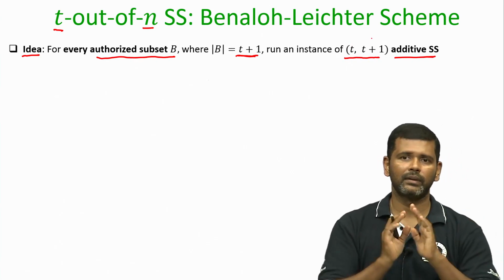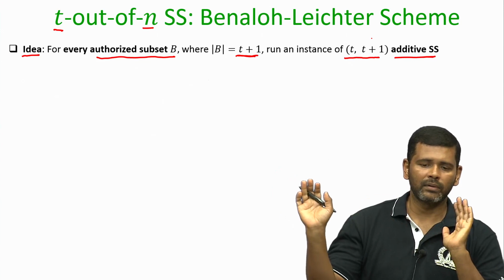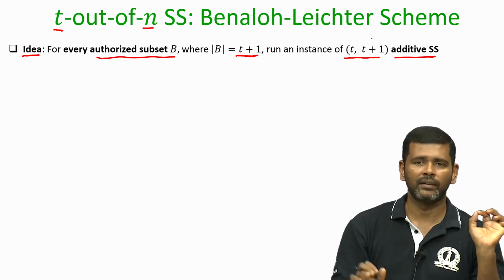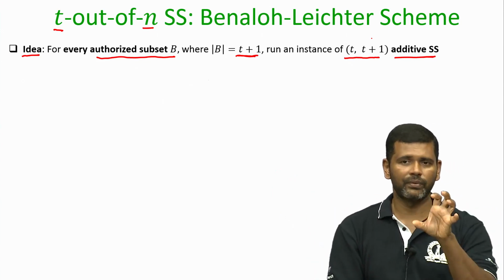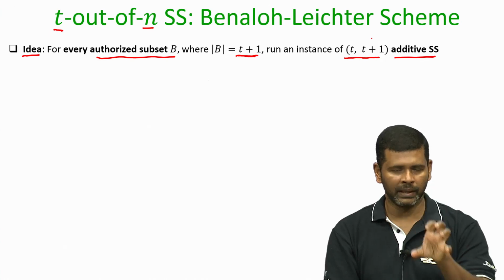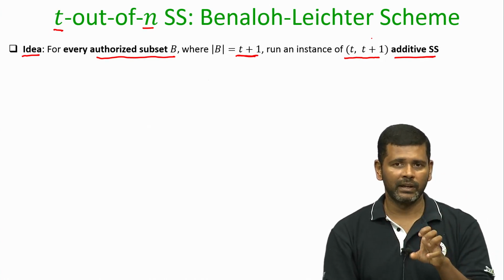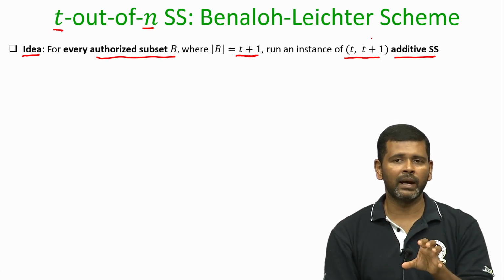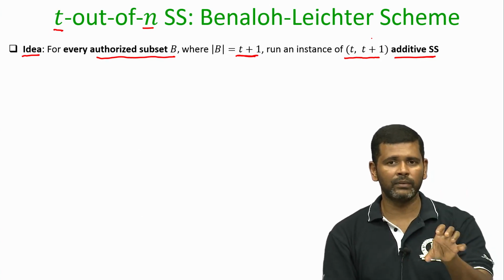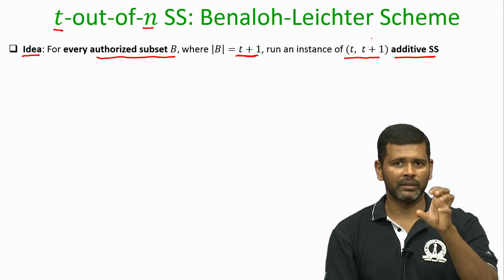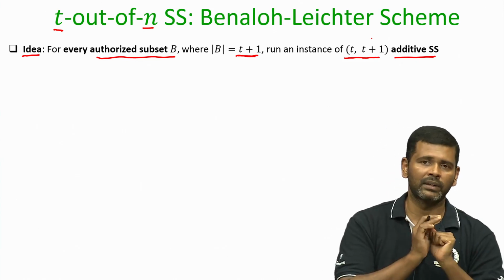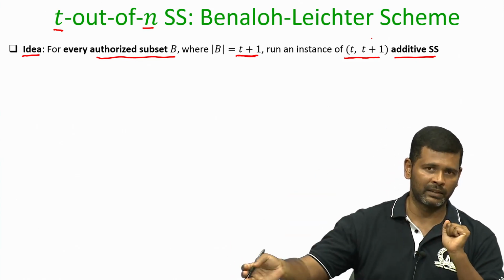That means you ignore the parties outside the set B and just focus on the subset B, and let the dealer run an instance of additive secret sharing, assuming that it is only the parties in B with whom he wants to share the secret. You do not want to share the secret among the parties outside the B.